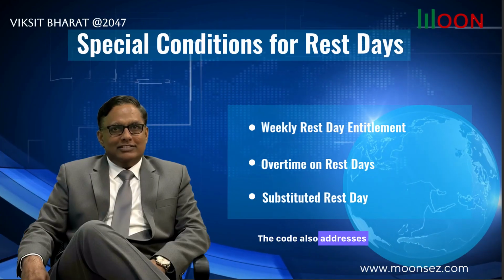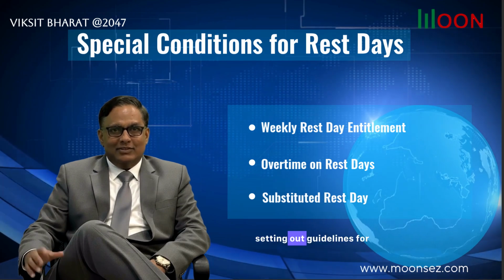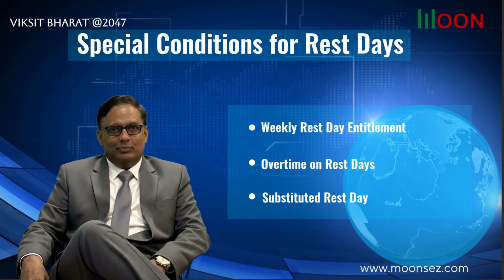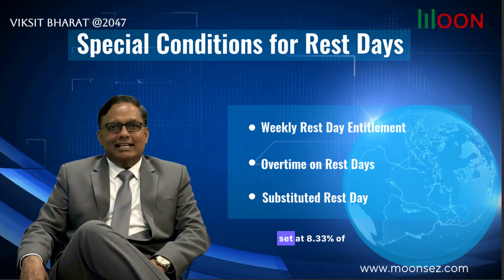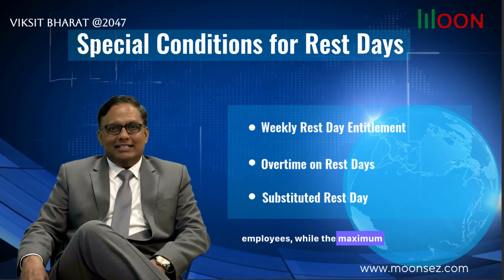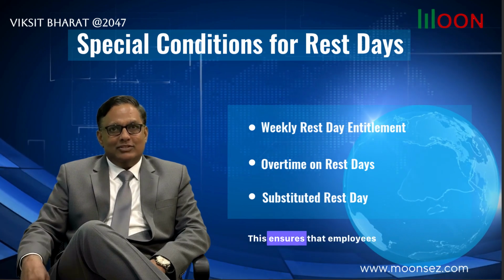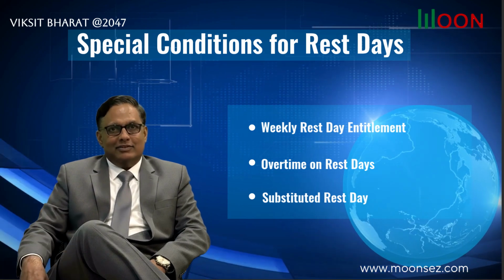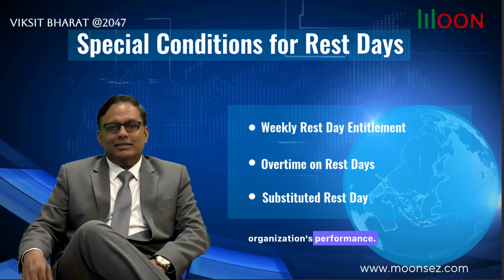The code also addresses the payment of bonuses, setting out guidelines for both minimum and maximum bonus limits. The minimum bonus is set at 8.33% of the annual wages of employees, while the maximum is 20%. This ensures that employees are compensated fairly for their contribution to the organization's performance.